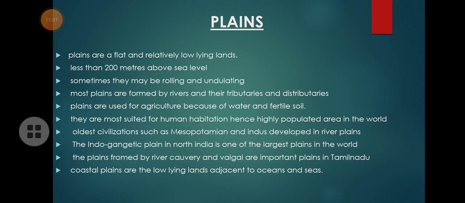Okay, and in India, the Indo-Gangetic plain in northern India is one of the largest plains in the whole world. So what is the largest plain in the whole world? Where is it located? Okay.